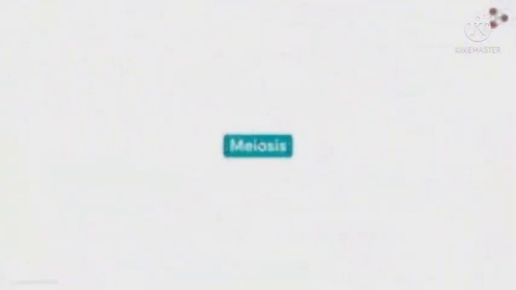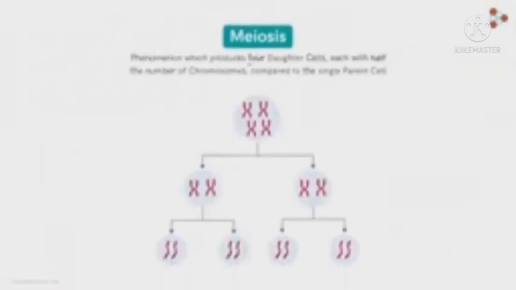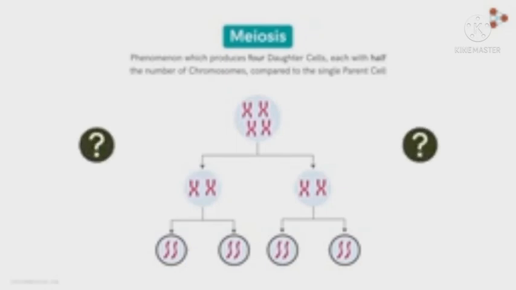Let's begin with the definition of meiosis first. Meiosis is an exceptional phenomenon which produces 4 daughter cells, each with half the number of chromosomes compared to the single parent cell. You heard me right. The process gives us 4 new cells, unlike in mitosis that produces only 2 new cells. And what could be the reason for this? Why do we need 4 daughter cells, and that too with half the number of chromosomes? Just think about it.